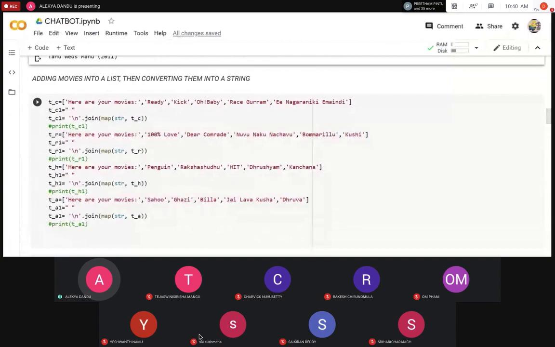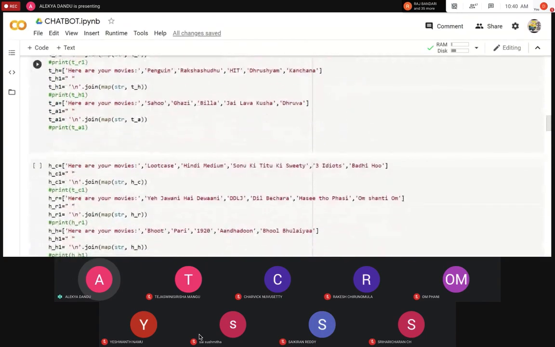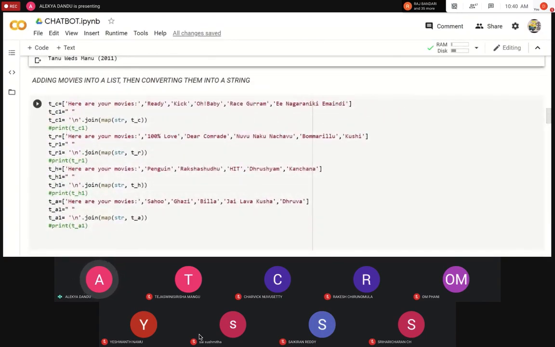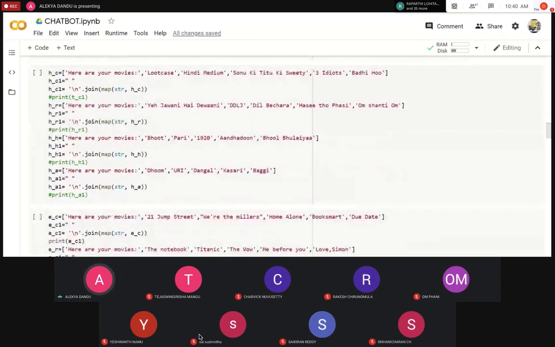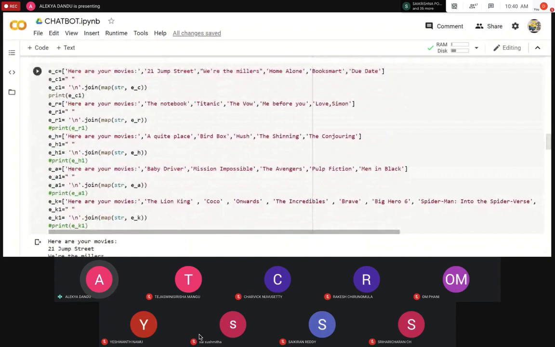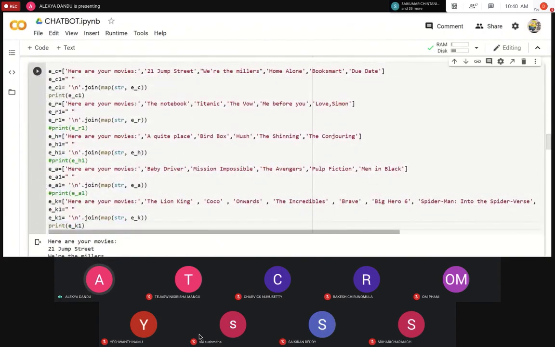So over here, for every language and for every genre, I chose four, which is comedy, romance, thriller or horror, and action. I created just five movies for each language, Telugu, Hindi, and English, to just show what we actually can do. So this is for Telugu, this is for Hindi, and let us say we want English, I'm going to be displaying all the animated movies.